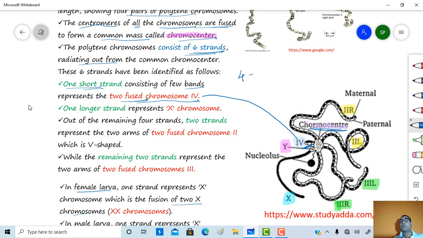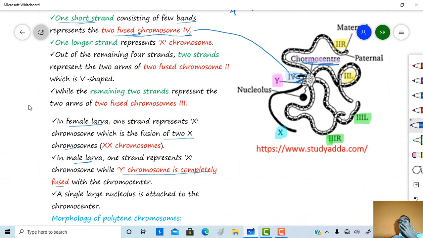So chromosome number 4 consists of a short strand, and it represents one arm. These are the 2 chromosomes, and this is the strand. So the single strand of chromosome number 4 represents 2 fused chromosome 4. One longer strand represents the X chromosome.